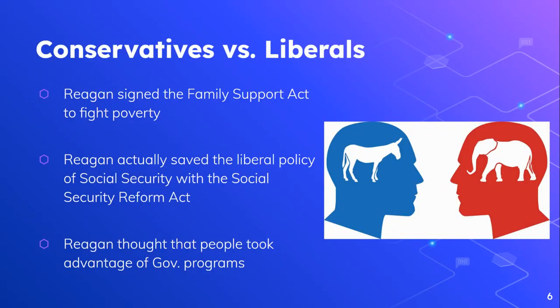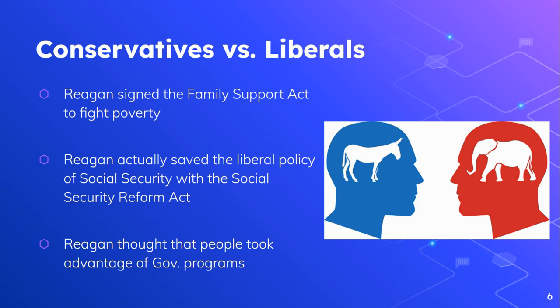Now, obviously, not everyone's going to agree with those decisions. And so we are going to see conservatives and liberals, again, having disagreements and debates about these policies. So conservatives are going to argue that liberal programs are counterproductive, that liberal programs don't actually fight poverty, they don't actually stimulate the economy. And they think that some of the efforts to reduce the size and scope of the government were met with opposition by liberals, right? And so that's kind of an important idea. The conservatives want to make the government smaller, but liberals are not always going to be in favor of that.